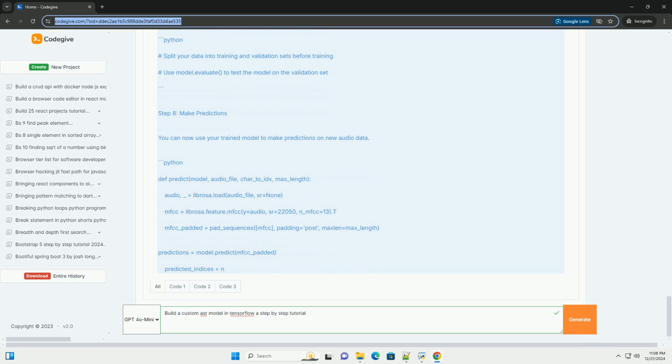Encode labels. encoded_labels = [[char_to_idx[c] for c in label] for label in labels]. return encoded_labels, char_to_idx, idx_to_char.